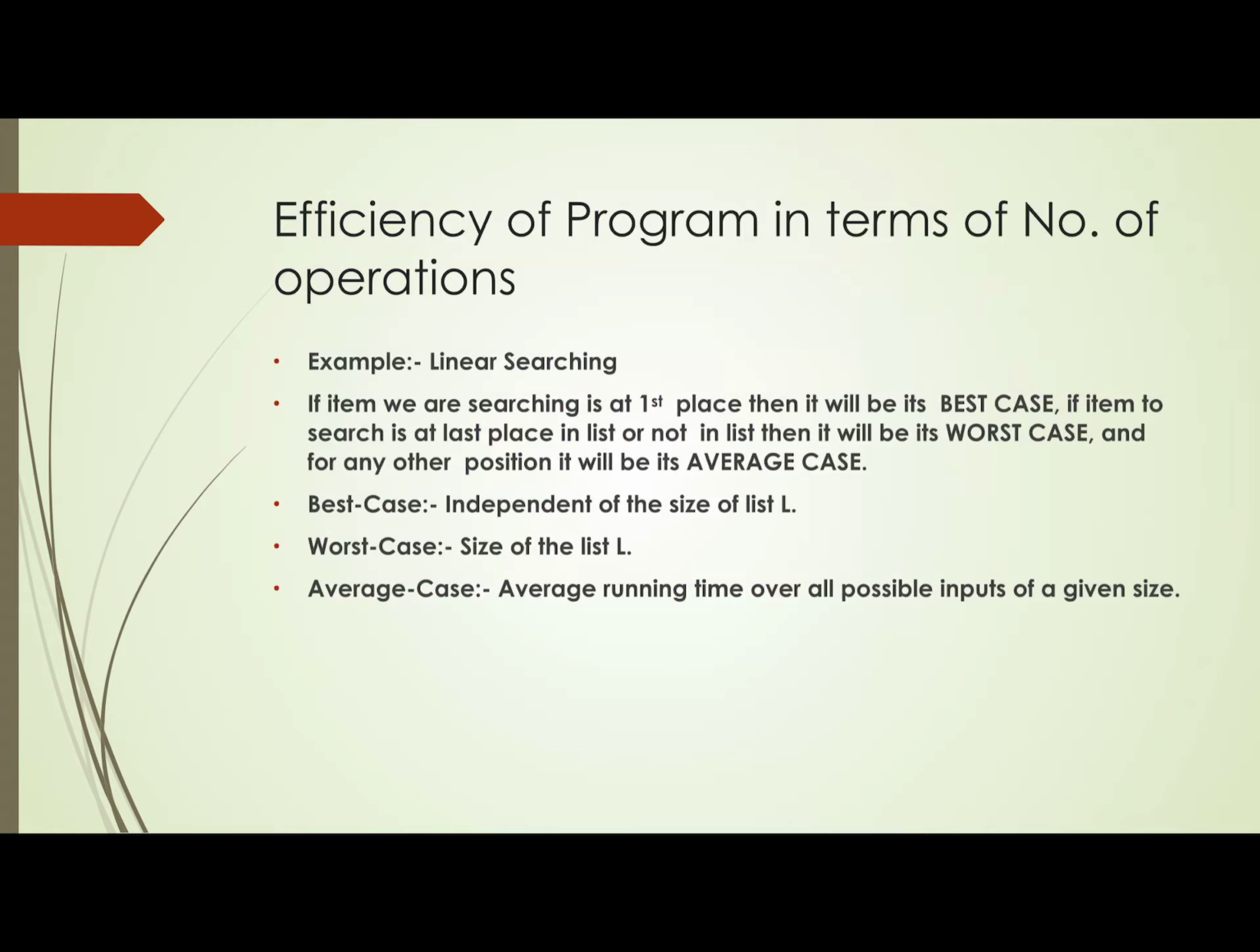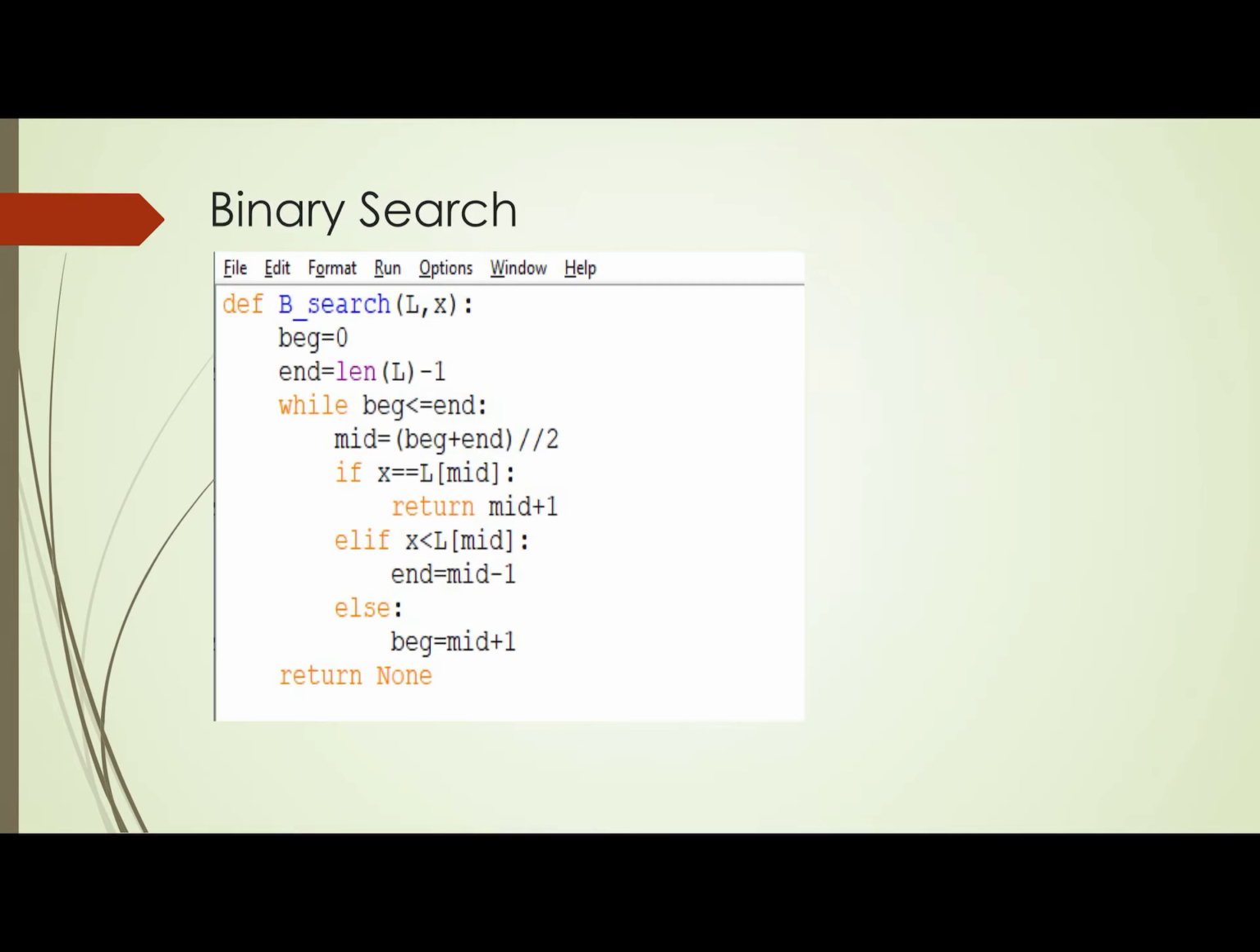Now the efficiency of the program in terms of number of operations in case of linear search. As I have discussed, in case of linear search, the best case is the element we are searching for is at the first place, and the worst case is the element we are searching for is at the last position or it does not exist in the list, and the average case is in between these two cases.